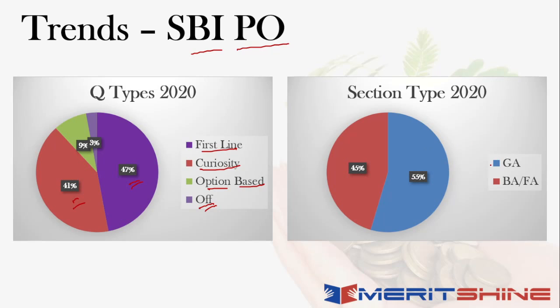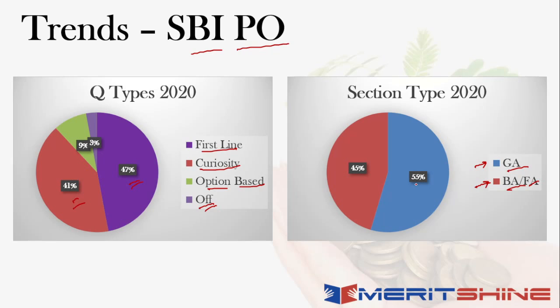And if you look at the overall split, in terms of a BAFA or GA kind of split, around 55% of it was from banking or financial awareness, which is a significant number. That highlights how important banking, financial or economic awareness is from the perspective of an SBI or even an IBPS. Obviously, general awareness also had a weightage. It's almost equal, but BAFA or economic awareness has a decent amount of weightage overall.